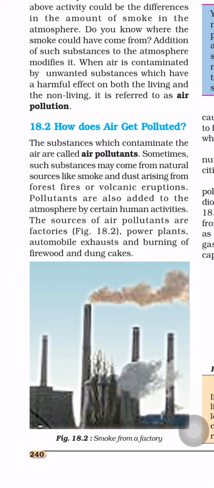Pollutants are also added to the atmosphere by certain human activities. The sources of air pollutants are factories, power plants, automobile exhausts, and burning of firewood and dung cakes. Power plants means electricity production plants. Automobile exhaust means vehicle waste gases coming into the atmosphere. And burning of firewood is also one type of air pollutant source.